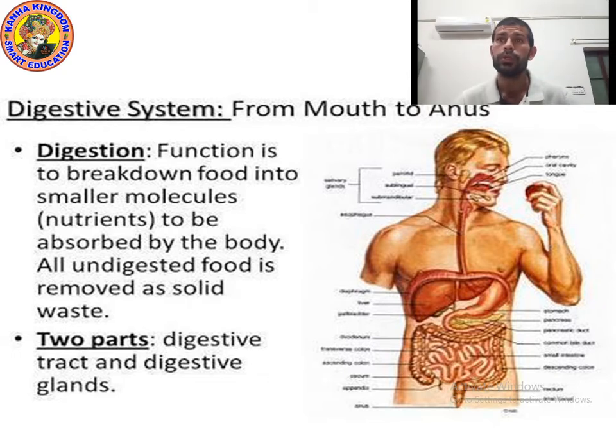So we eat complex substances and our body converts them into simpler substances. Our body breaks down food into simpler substances, or you can say smaller molecules or nutrients. These smaller molecules, nutrients, are absorbed by the body.